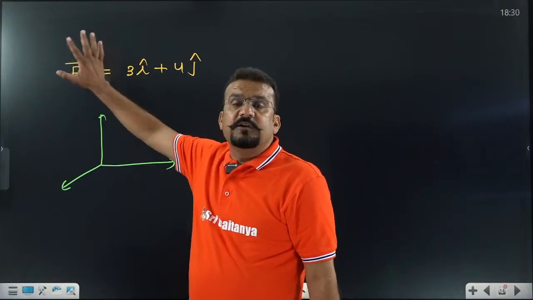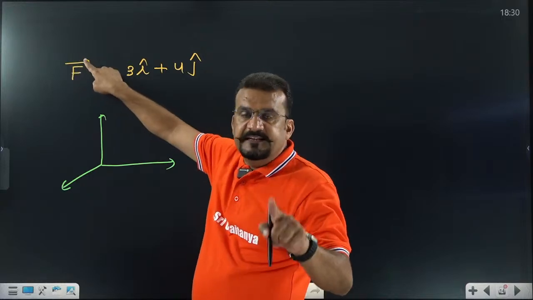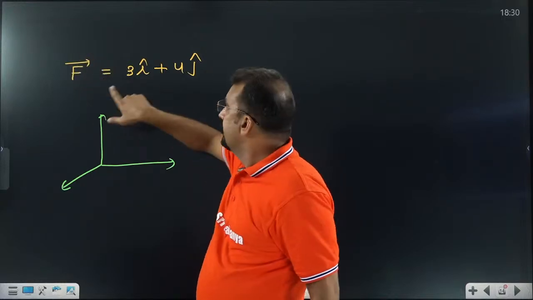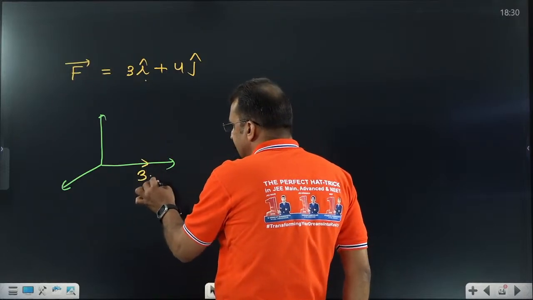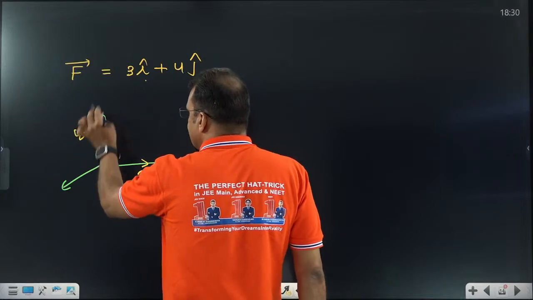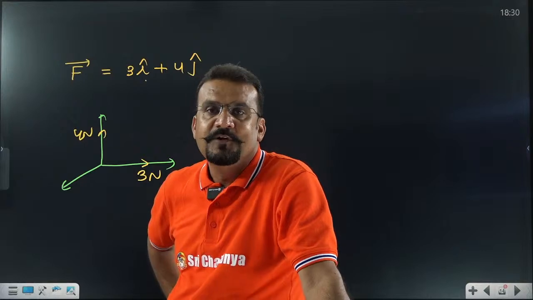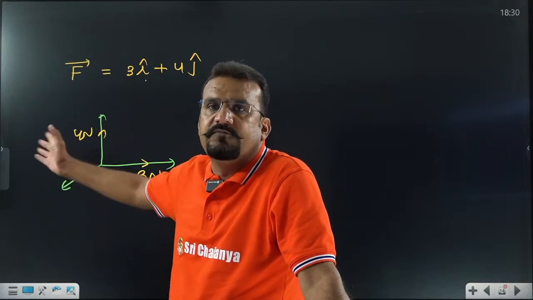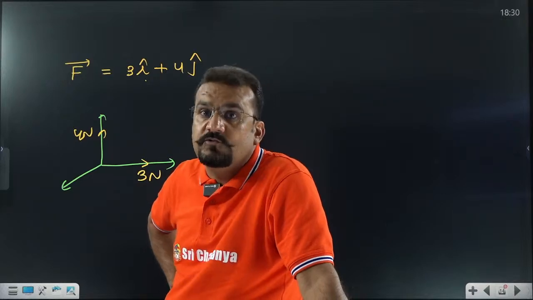Now we are able to identify this language. How to identify? Force is applied in such a way that I cap means on x axis, what is the value of force? 3 Newton. On y axis, what is the value of force? 4 Newton. Okay sir, we are getting this point. But dear student, one problem is again there. Sir, 3 and 4, two forces are acting in such directions. Which one should we take?